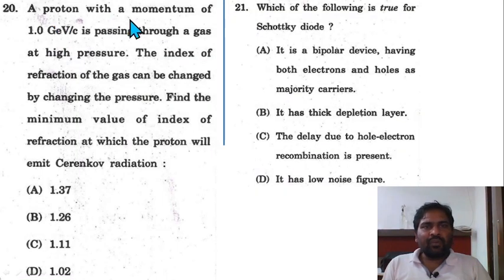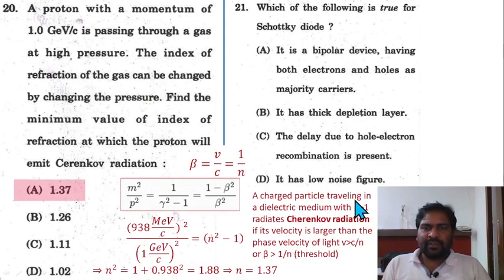Question 20. A proton with a momentum of 1 GeV per c is passing through a gas at high pressure. The index of refraction of the gas can be changed by changing the pressure. Find the minimum value of the index of refraction at which the proton will emit Cherenkov radiation. A charged particle traveling in a dielectric medium with n greater than 1 radiates Cherenkov radiation. So this is the formula: mass square divided by momentum square equal to 1 minus beta square by beta square. Beta is equal to 1 by refractive index. So just put beta equal to 1 by n here, then the n square minus 1 term is there.